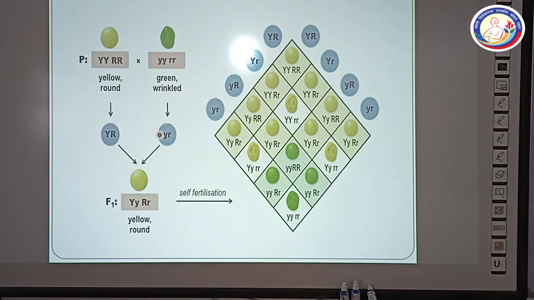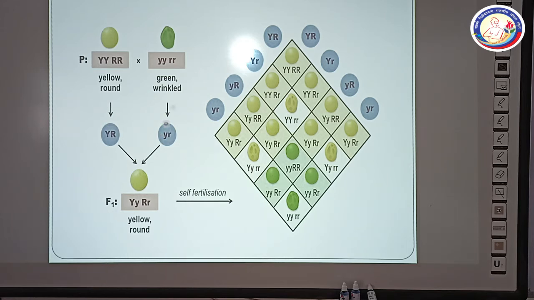In the given figure, as I have already explained using the whiteboard, we have started with the P1 parents. Out of that, yellow round seed is used and green wrinkled seed is used.